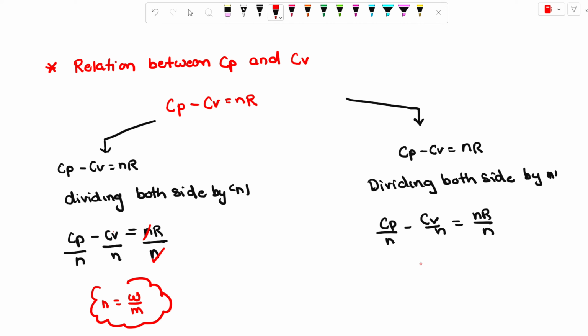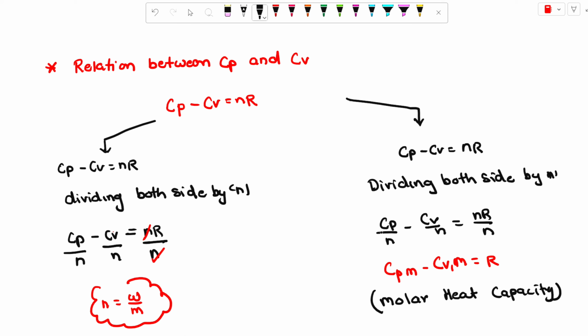The final value is Cpm minus Cvm is equal to R. This is the formula of molar heat capacity, and that formula is used for molar heat capacity. So I think you already know all the facts about heat capacity, all the points we discussed today.